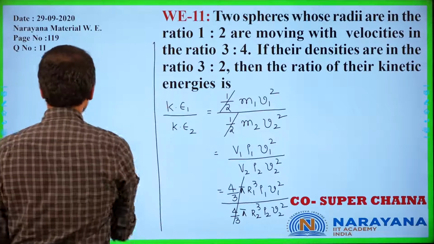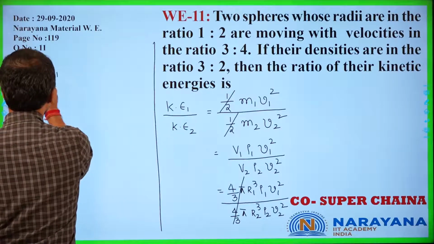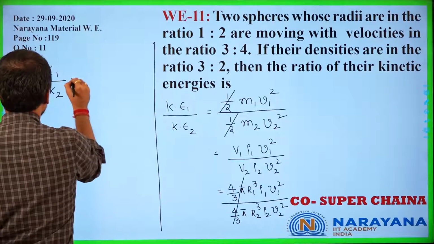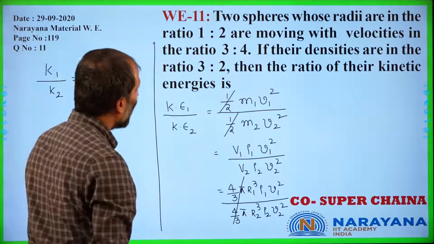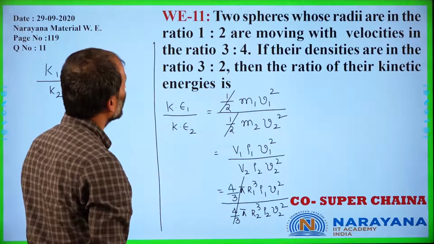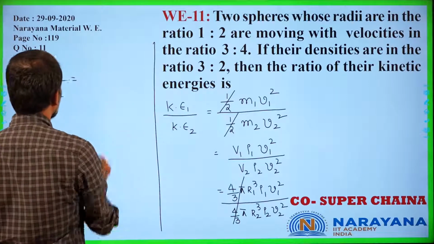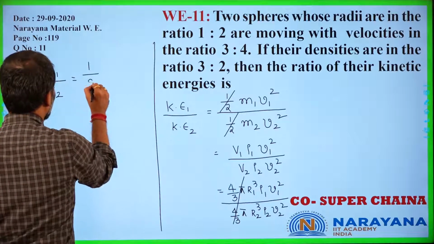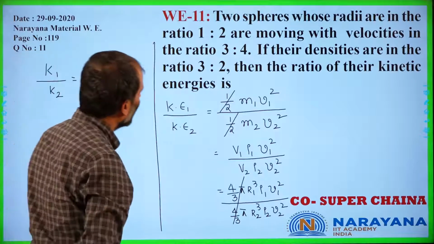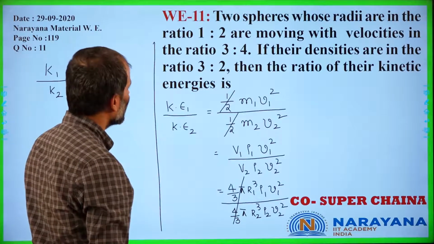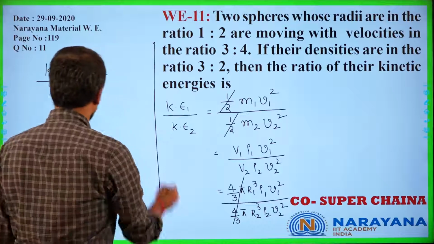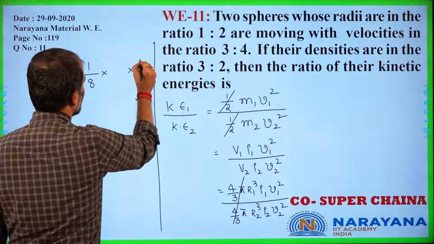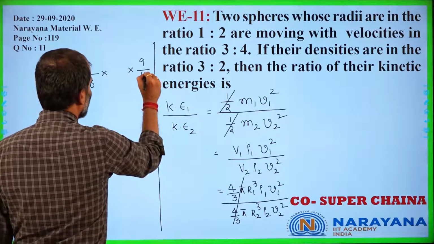Now the ratio of their kinetic energies is r1 cube by r2 cube. Radii are in the ratio 1:2, so it is now 1/8. Velocities are in the ratio 3:4, that means it is 3 square by 4 square, 9 by 16.